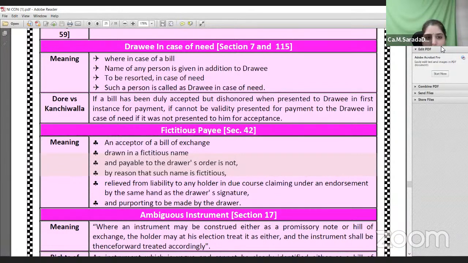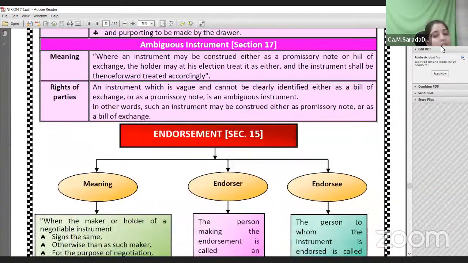The main purpose of this person is that when the instrument is dishonored or the drawee fails to make the payment, the drawee in case of need will accept the bill and make the payment. So we have seen what is an incomplete instrument, what is an ambiguous instrument, and who is drawee in case of need. These are a few important aspects relating to the negotiable instrument.